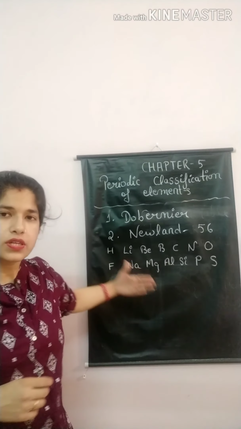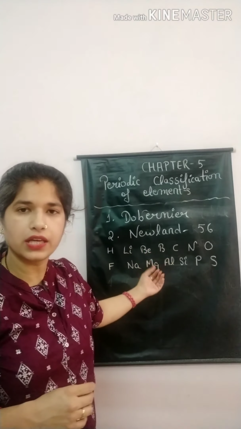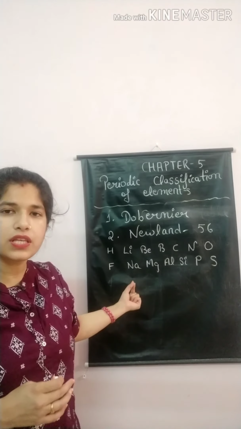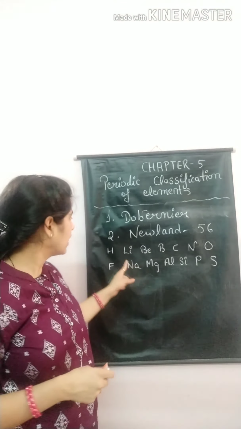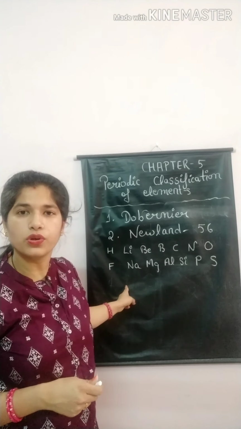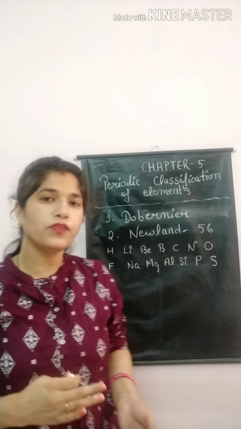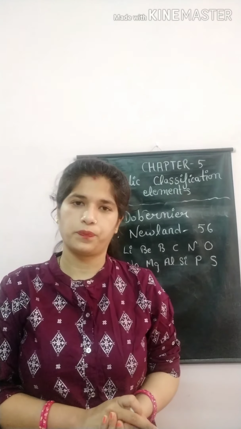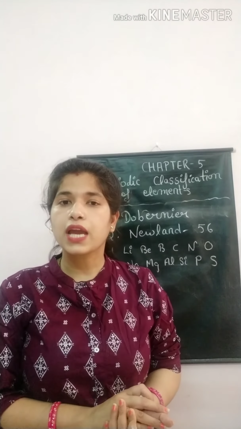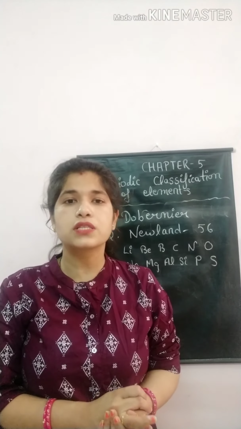If you see these two lines, then you can see that something is missing. What is missing here? That is helium and neon, because at the time of Newland, noble gases, that is your zero group, were not discovered.